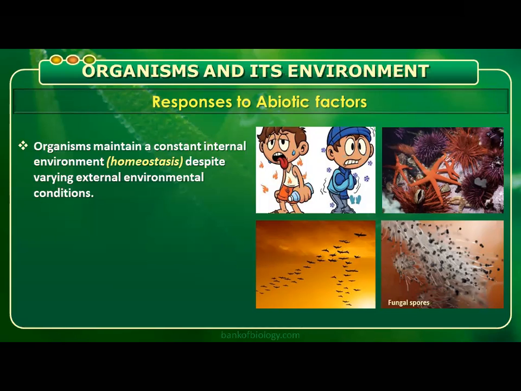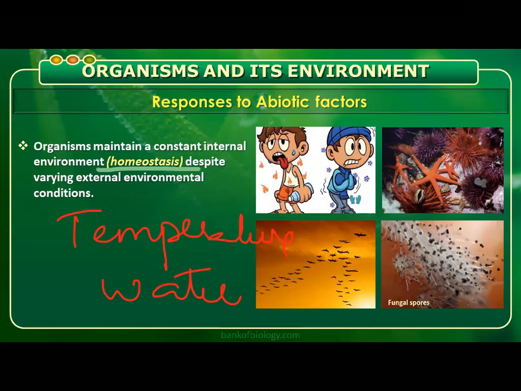This constant internal environment can be discussed in various aspects, with respect to temperature and with respect to water. If an organism can maintain the temperature balance, or maintain the water balance, which we call osmoregulation, that is maintaining homeostasis.